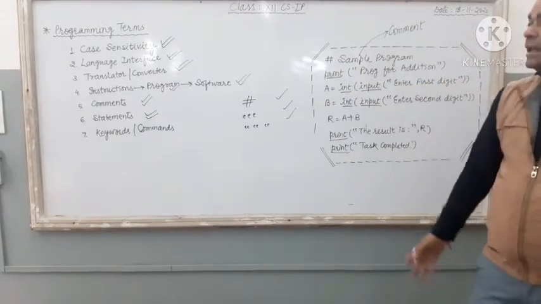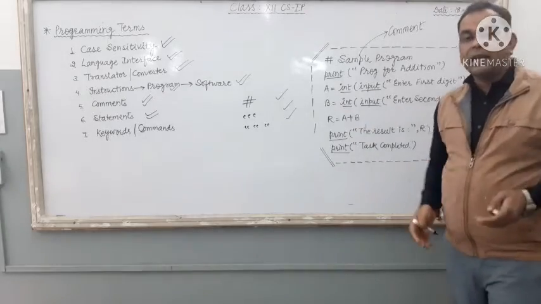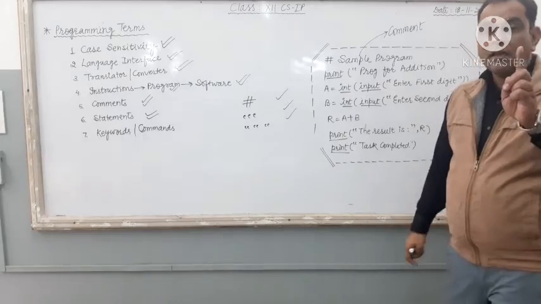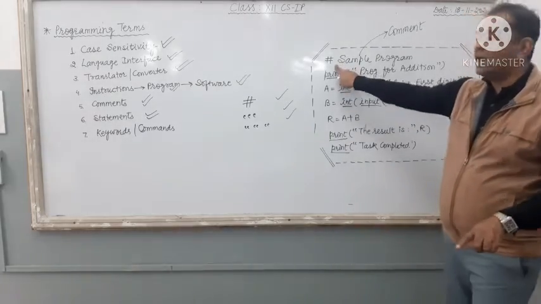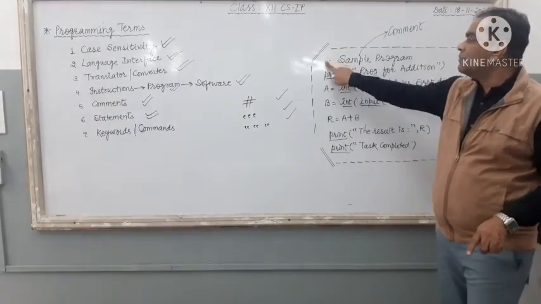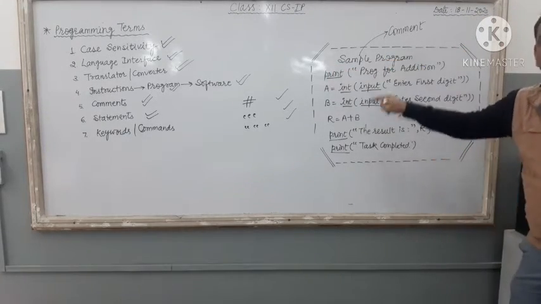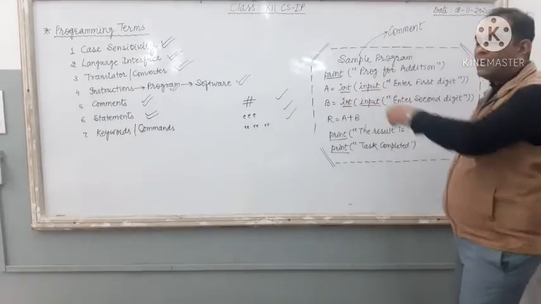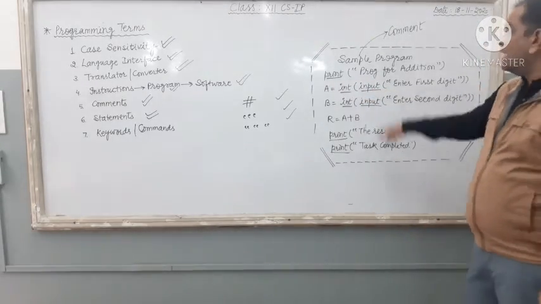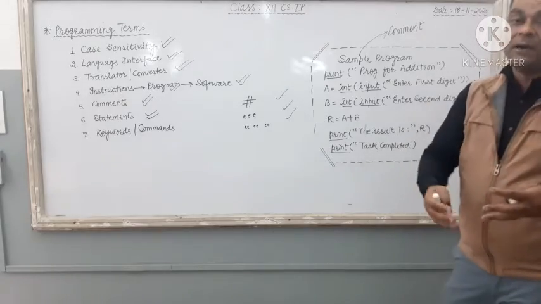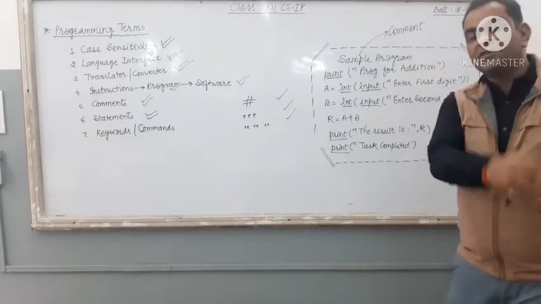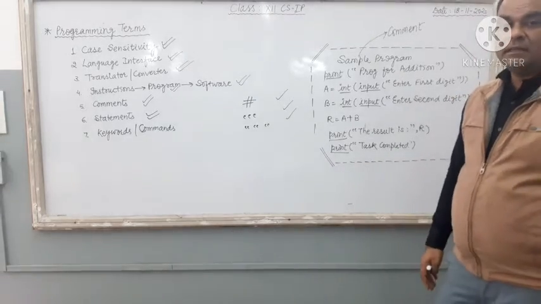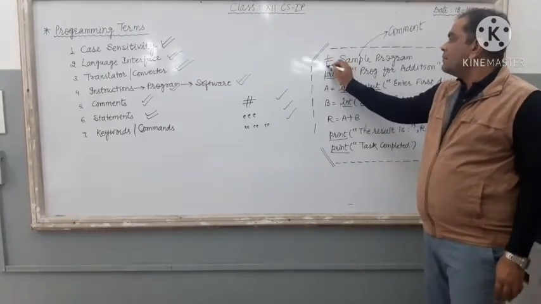Since it is non-executable, write anything, write a paragraph, write 'Ram goes to the market'; the computer will not run it if a hash is in front. But if you remove this hash from here, now it is not a comment, it is a statement. The computer will execute this line, the interpreter will check this line, and it will fetch the errors. If some errors are there in this line, it will show errors on the monitor, right? So here again I am going to put this hash symbol.